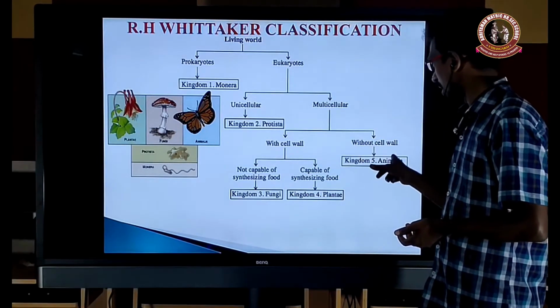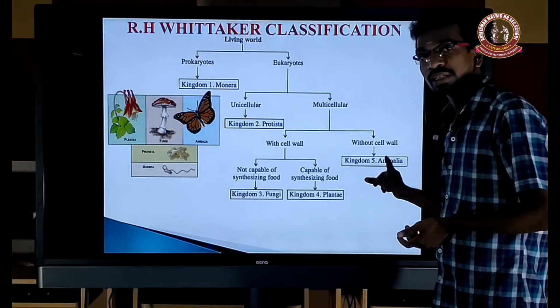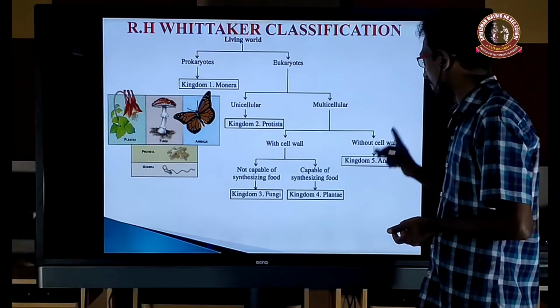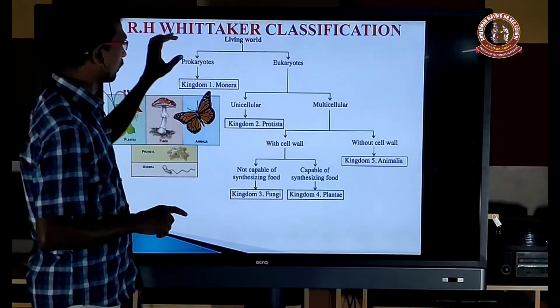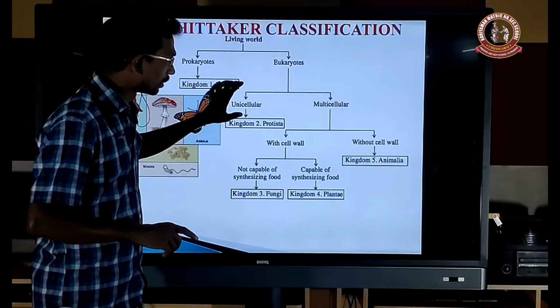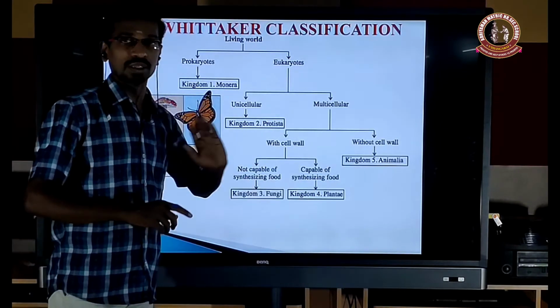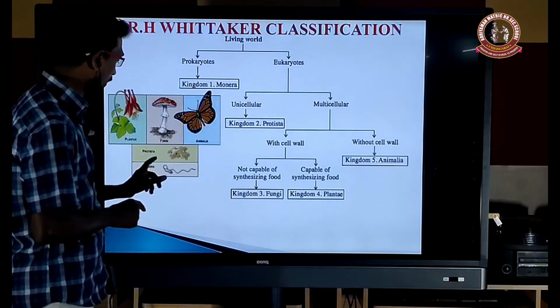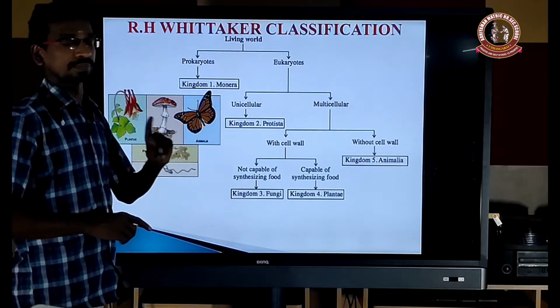And without cell wall, multicellular, eukaryotes, and the mode of nutrition is heterotroph, come under the Animalia. So that is the five kingdom classification: first the cell structure, organization of the thallus, mode of nutrition, and the genetic relationship, phylogeny. That is Monera, Protista, Plantae, Fungi, Animalia.